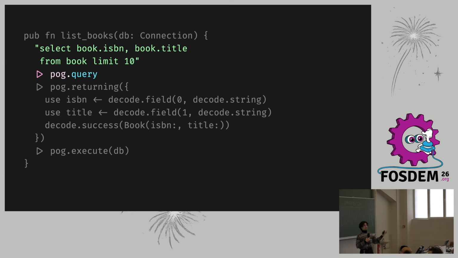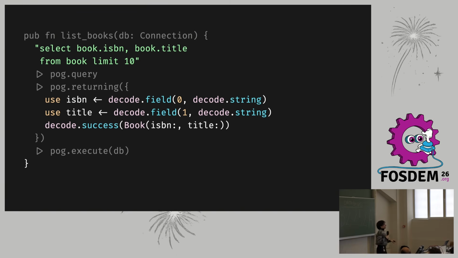And then we need a way to bridge this gap between the relational world, where we have tables with rows and columns, and the world of our application, where we might have objects, data structures, or whatever we might use to represent some domain concept. And so we need to tell it that, for example, here, the first column, ISBN, is a string, and we're going to use that as the book ISBN. The second column is again a string, that is the title, and then we're using it to build this book data structure. It doesn't really matter how Gleam does it.